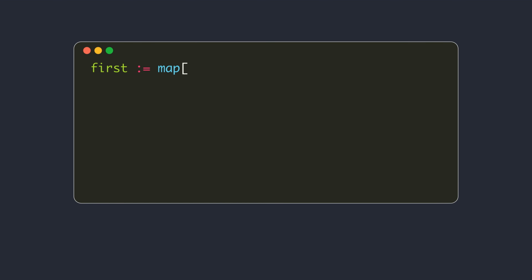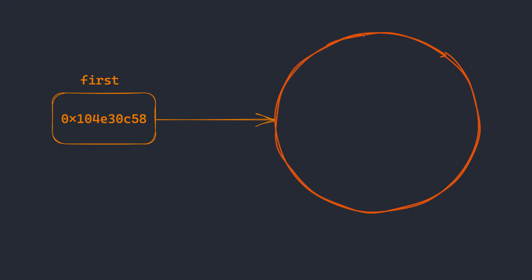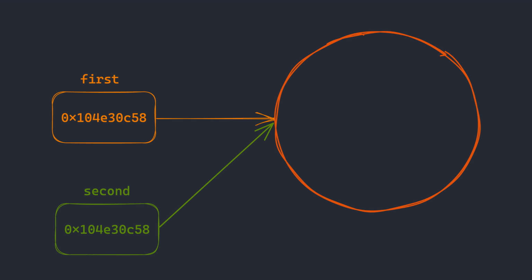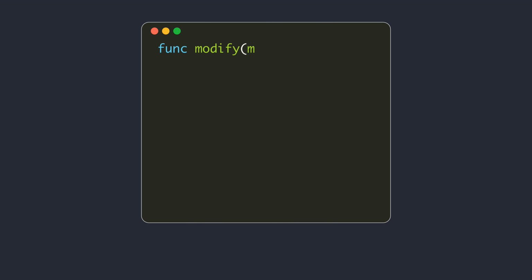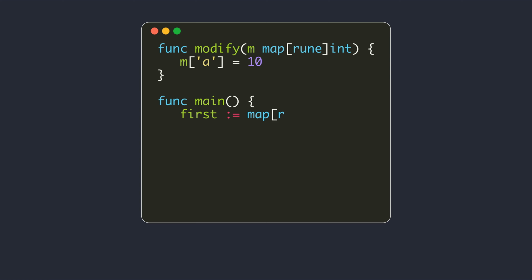Maps are pointers. When you create a map and assign it to a variable, the variable is a pointer to some memory location where the elements will be stored. When you assign a map variable to another, only the address stored in that variable is copied to the new variable. Now both variables point to the same memory. So any modifications like appending or deletion done through one variable will reflect on the other also. Since maps are pointer types, you don't need to pass a pointer to a map when passing them to another function. Any modifications done on the map inside the function will reflect on the original map.